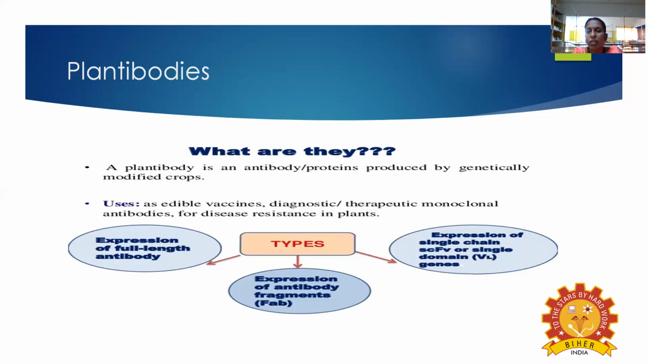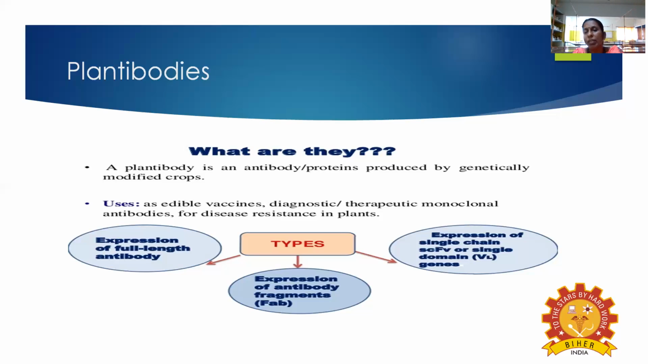There are different types of plantibodies. The first type is the expression of a full-length antibody. Full length means a full antibody is involved in the expression of the activity. The next category is the expression of an antibody fragment, FAB. Why do we say FAB? Because the immunoglobulin has a Y shape, and the upper part is called the fragment of the antibody. That is called FAB.